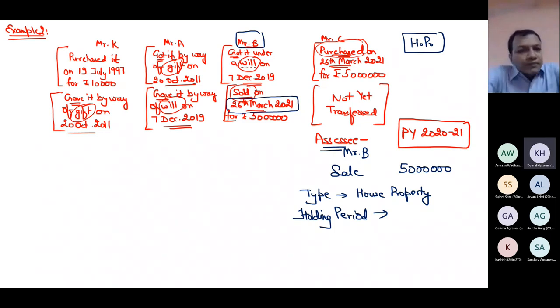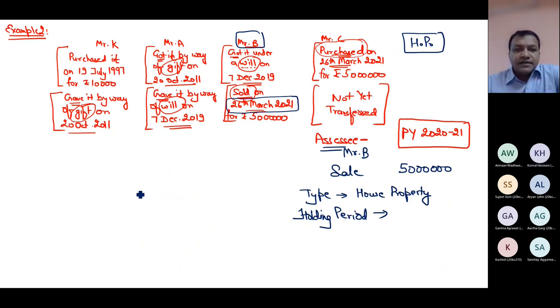So the holding period in this case should be 7 December 2019 to 26 March 2021, because that's when he had the ownership rights to the property itself. We'll compare it to the threshold of 24 months. We'll find that it falls short. So this was short term for him then.